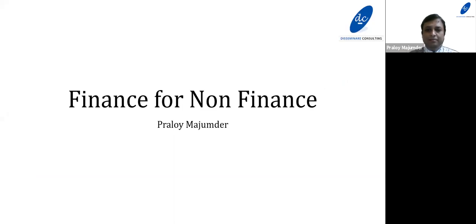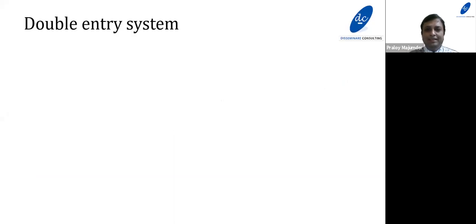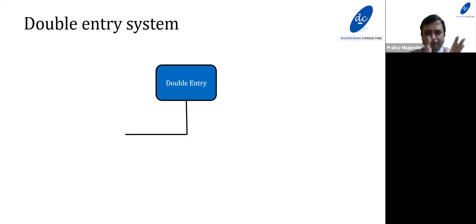Why is the double entry system preferred? Because it provides checks and balances. Since we are creating two entries, the sum total of these two entries should be equal. That means entry 1 and entry 2 should be equal. So it's a kind of checking system. As we progress, you would be able to understand the benefit of the double entry system. So a double entry system says that every financial transaction would be converted into an accounting entry by passing two entries.